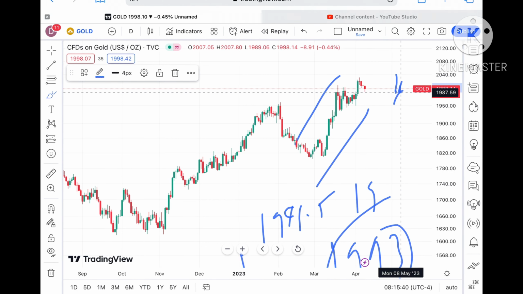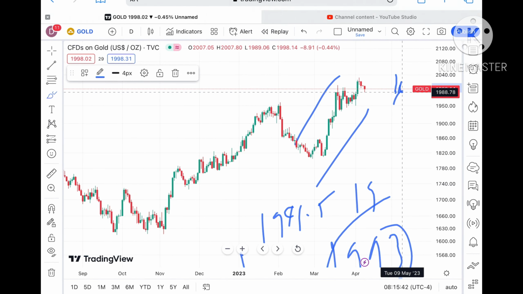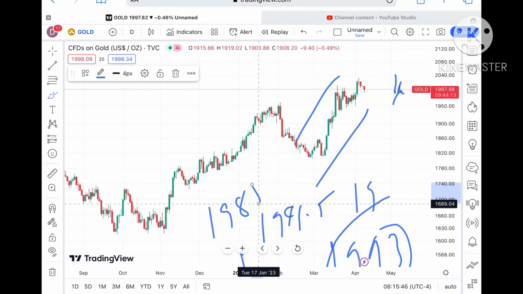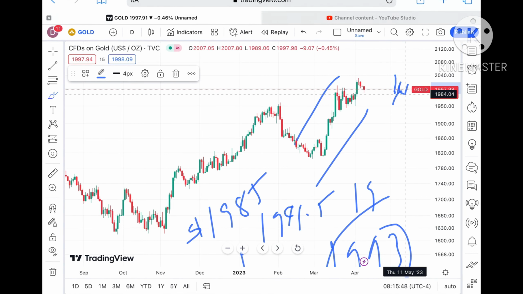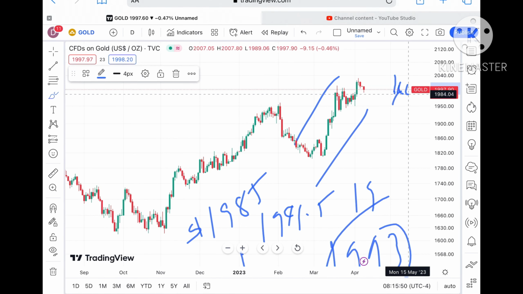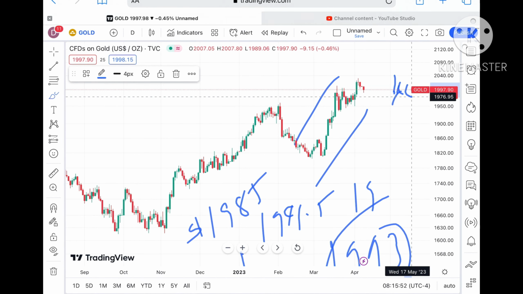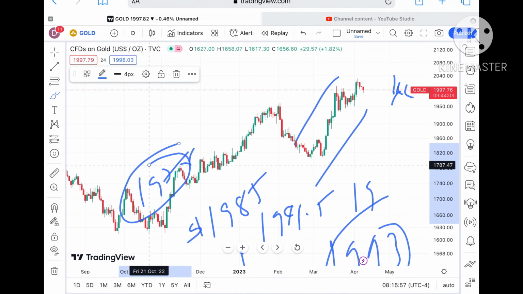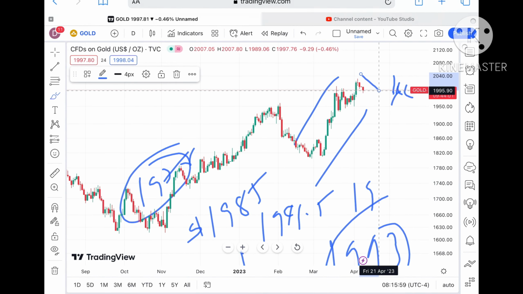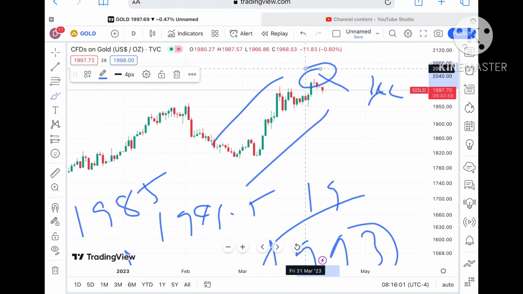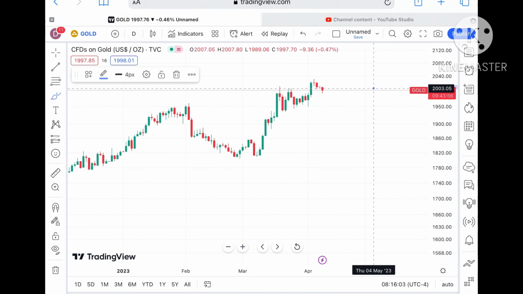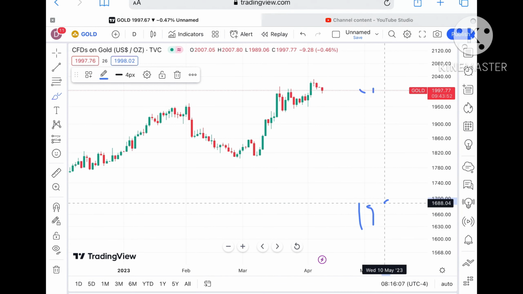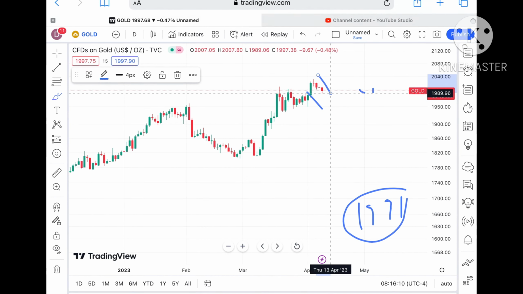If the price falls below that level, it can touch a level of around $1987 to around $1985. Suppose the price sustains below that zone, chances of touching 1981 are there, and from there it can touch around $1976. This is because there is a continuous downfall we have seen since it made this high, and this is a support which has already made a low of around 1991 in these 4 days.